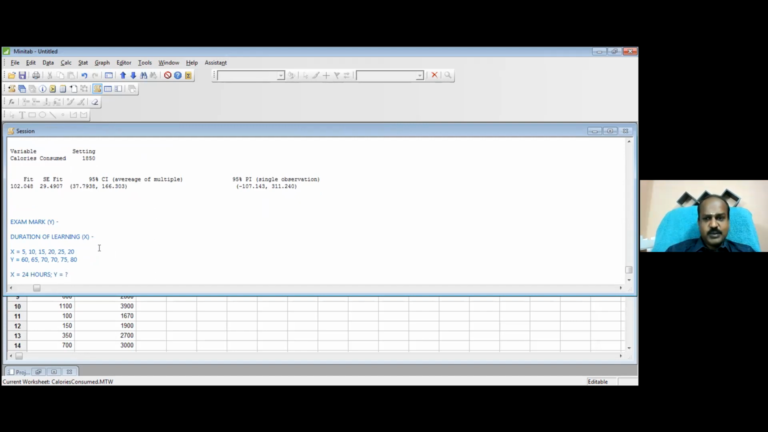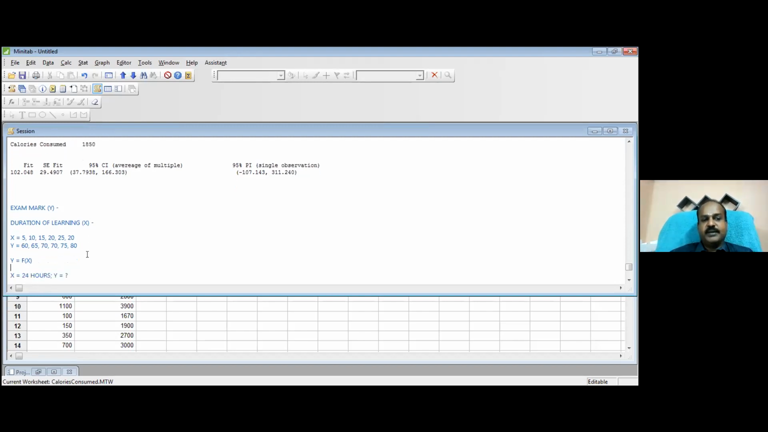First of all, I get an equation: Y equals f of X. When I feed the data into Minitab, it will straight away give me the equation, and Minitab will also give me the CI and PI. Now what is CI? Whatever value comes is called the fitted value of test mark, and Minitab will also give me the confidence interval.